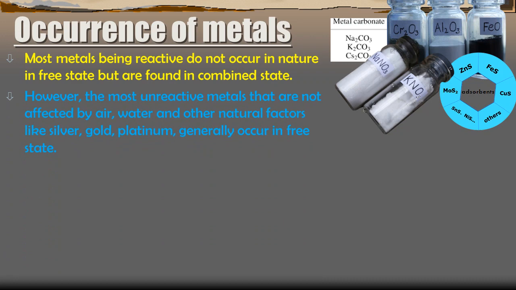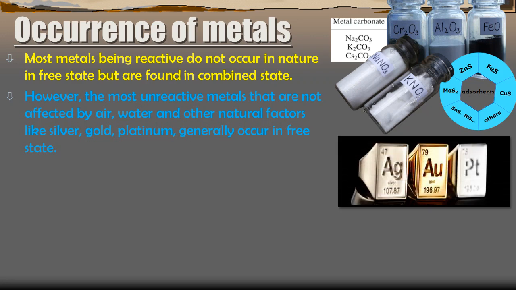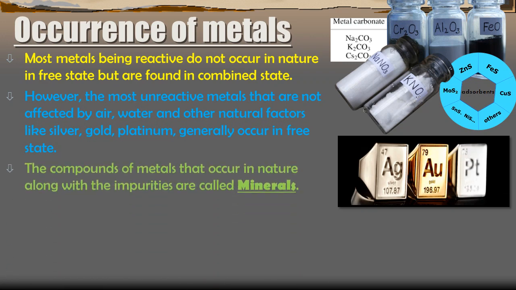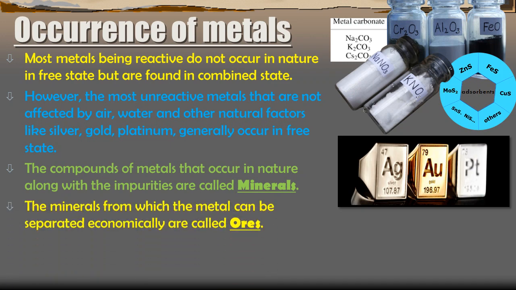However, the most unreactive metals, that are not affected by air, water and other natural factors, that means the unreactive metals will not react or combine with air, water and other natural factors. Like silver, gold, platinum generally occur in their free state, so they are not found in the combined state. And the compounds of metals that occur in nature along with their impurities are called minerals. The minerals from which the metal can be separated economically by using different methods are called ores.